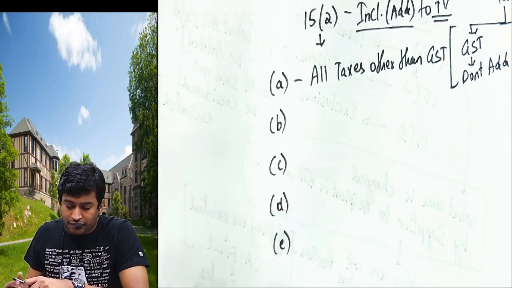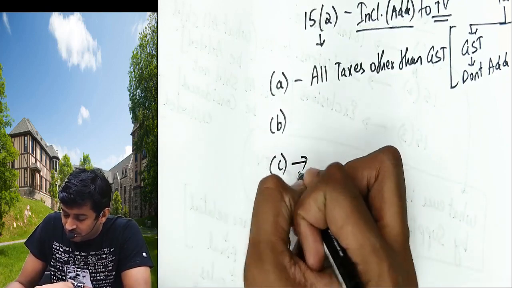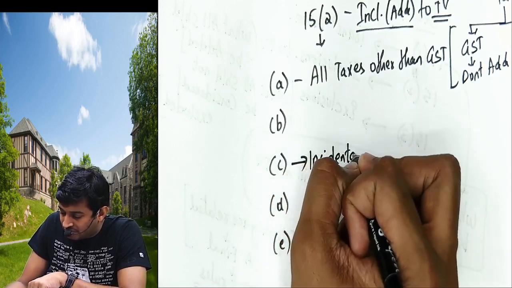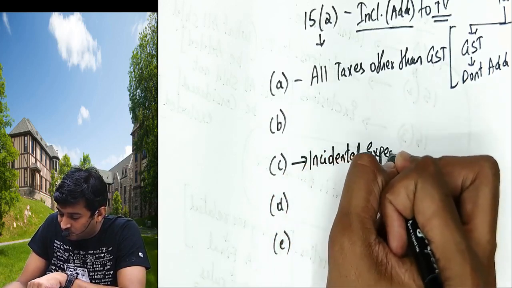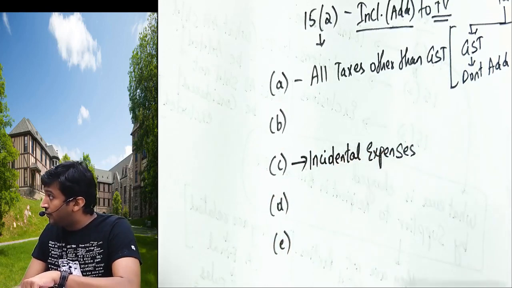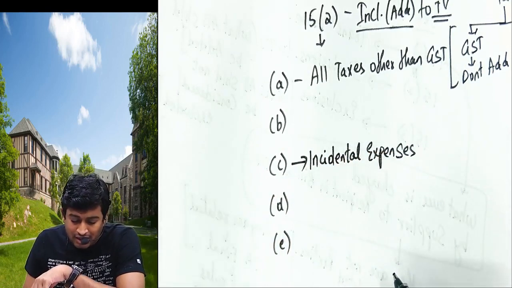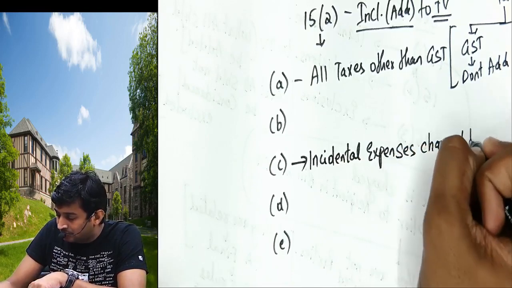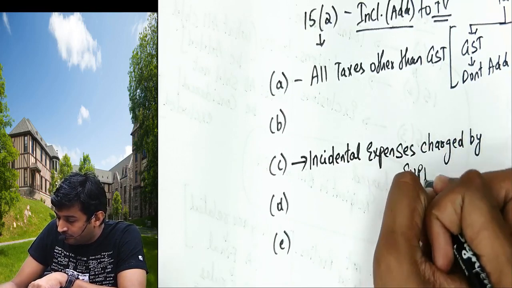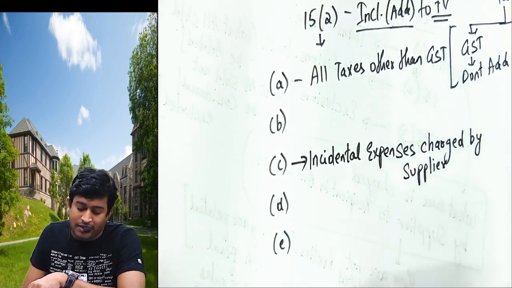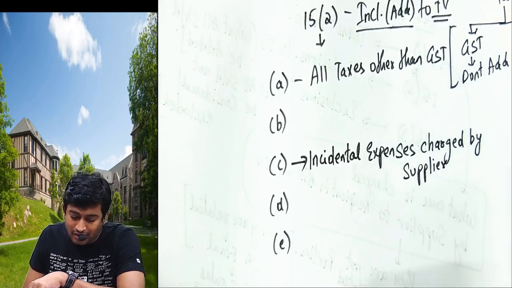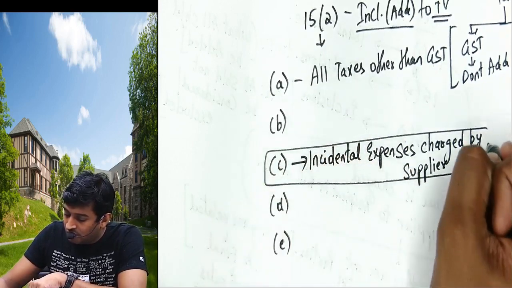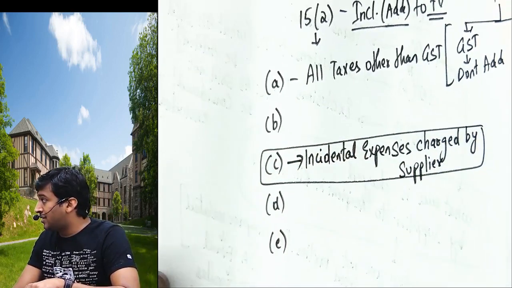15(2)(c), I am covering. Incidental expenses charged by the supplier will also be added. Incidental expenses charged by the supplier.